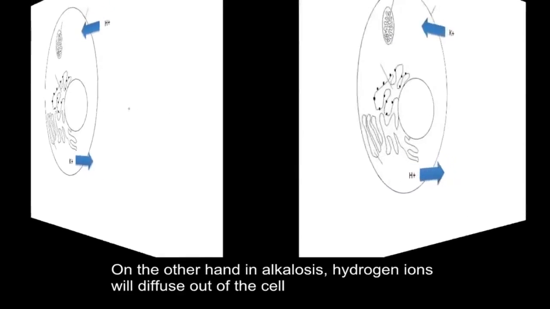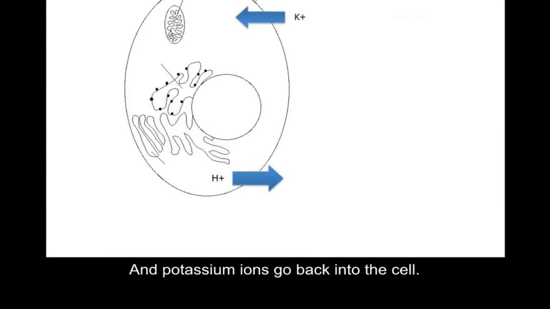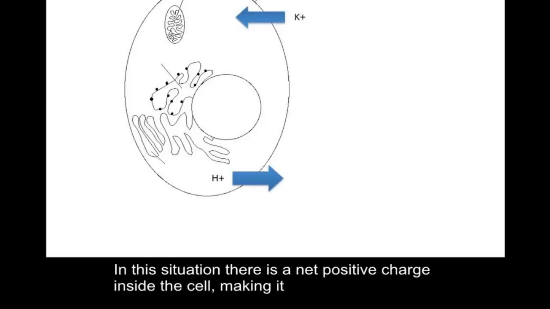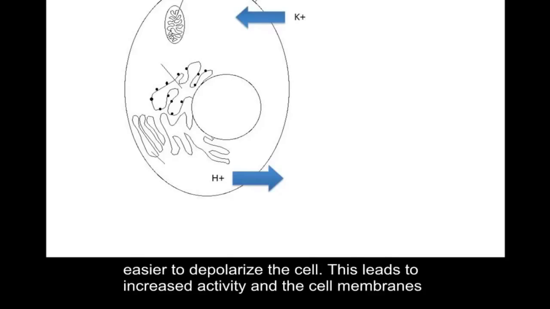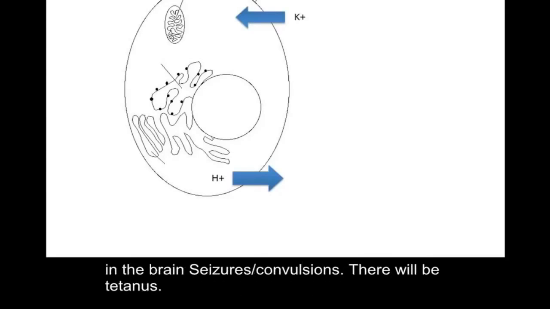On the other hand, if I have alkalosis, hydrogen ions now are leaving the cell. Potassium ions are diffusing back into the cell. In this situation, there's a net positive charge inside the cell, making it easier to depolarize the cell. This leads to increased activity. The cell membranes will become more active, which will lead to things like muscle spasms. You have muscle spasm, Charlie horse, if you call it that.